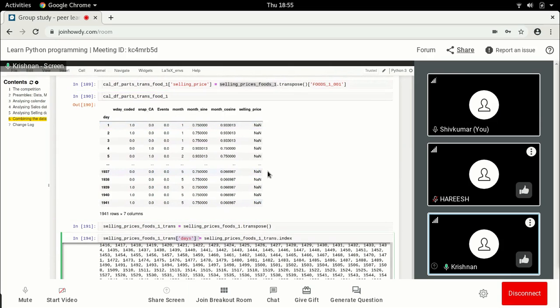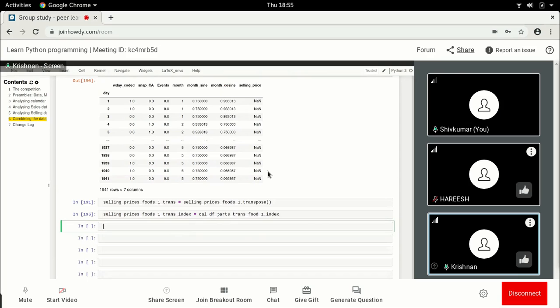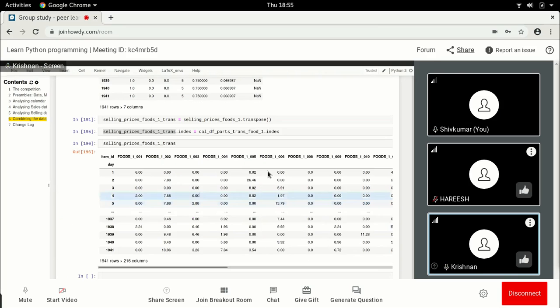So what I was thinking was, let's say I say the index dot index is equal to cal PF parts trans 1 dot index. If I do this, I have this.